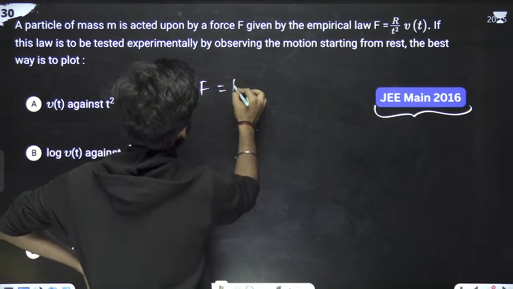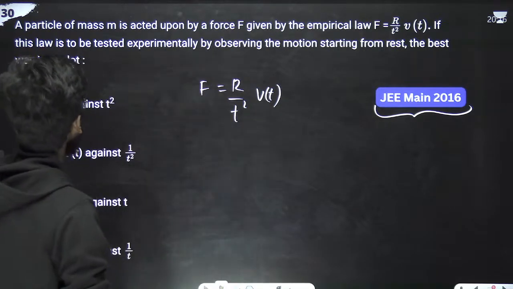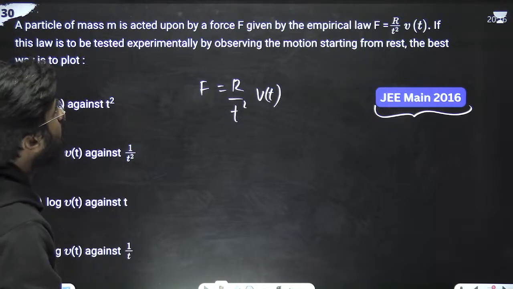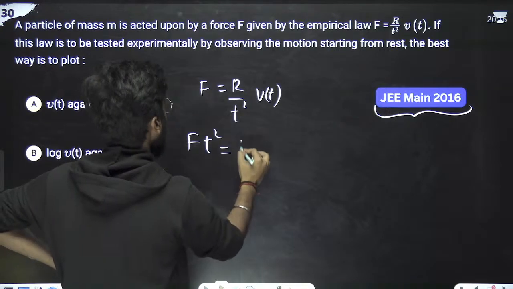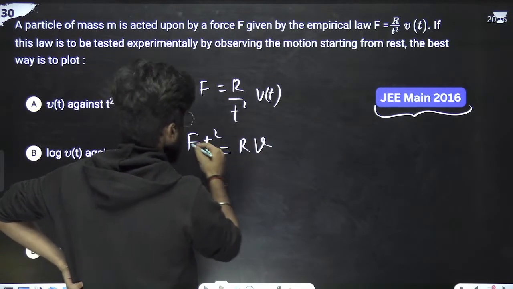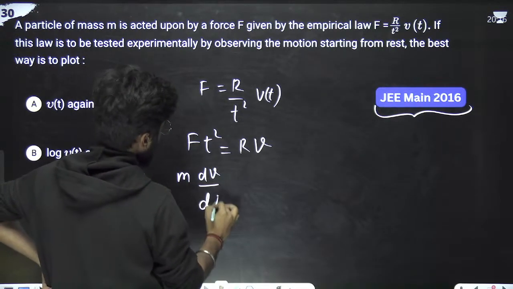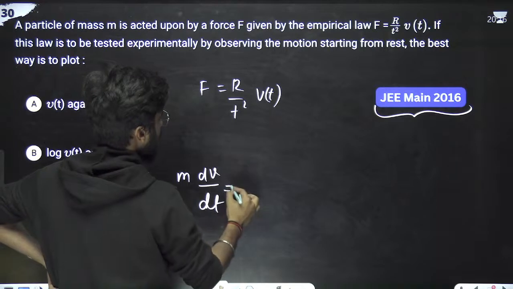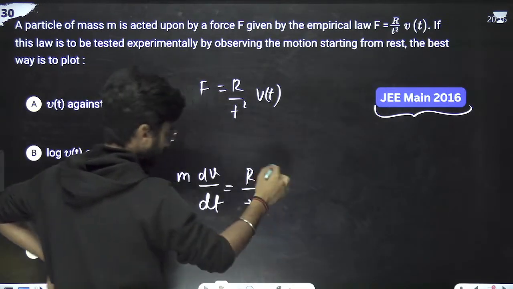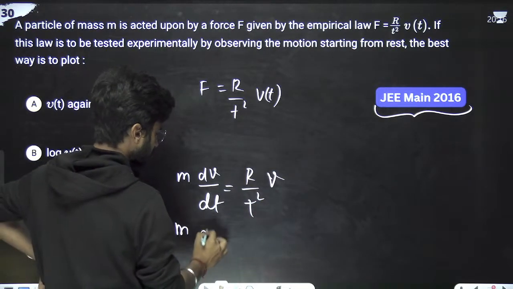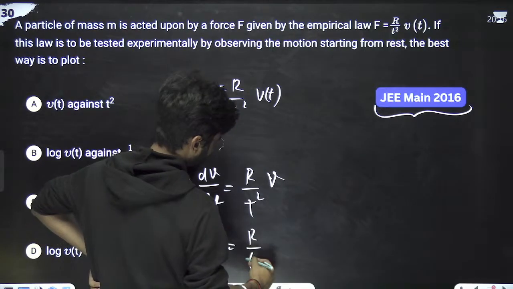F is what? R by t square into Vt. Right. So F into t square is equal to R into Vt. So F is mass into dV by dt. Mass into dV by dt, that is equal to R by T square into V, okay? Just take V this side, so we will be left with M dV by V, that is equal to R by T square into dt.